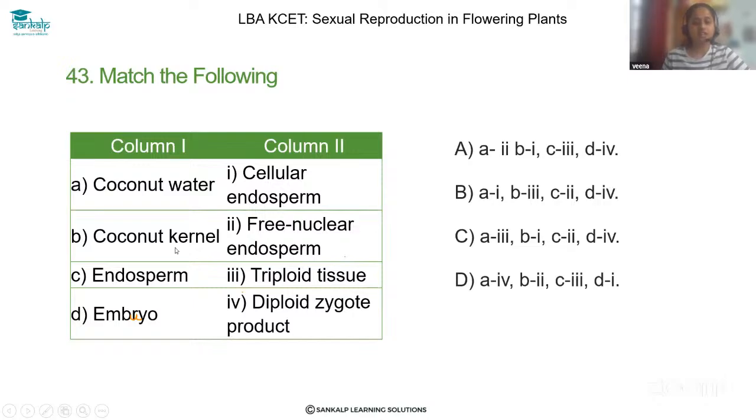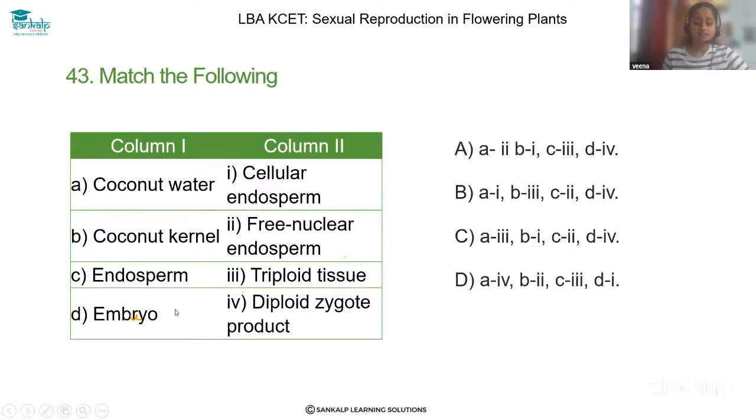Second one, coconut kernel. As you know, coconut has both free nuclear endosperm as well as cellular endosperm. Towards the periphery, the coconut kernel forms the cellular endosperm. So the correct answer for coconut kernel is cellular endosperm. Then endosperm, which is nothing but the PEN. PEN is always triploid tissue. So this one is correct.